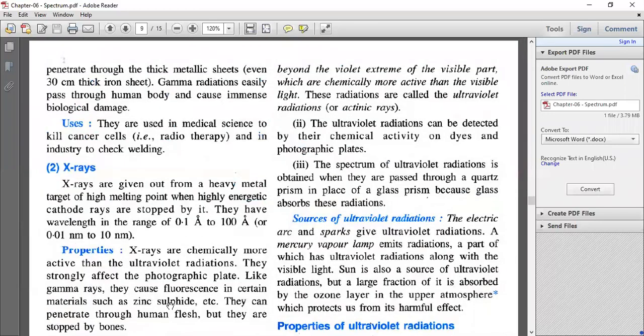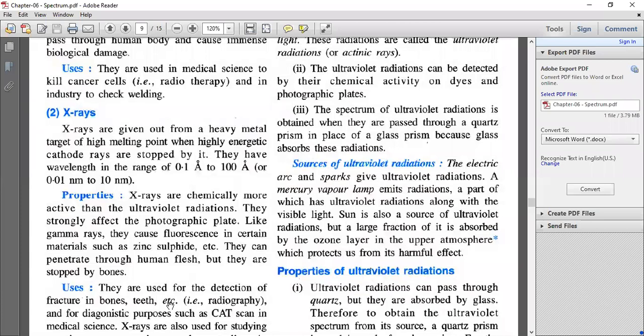See, when a fast moving electron goes and hits a metal, for example, tungsten, what happens? There will be formation of X-rays. These X-rays are used to detect fractures. X-rays can pass through human flesh, but they cannot pass through our bones.